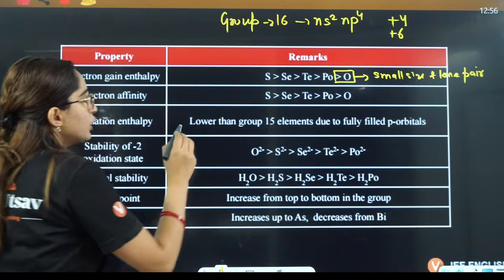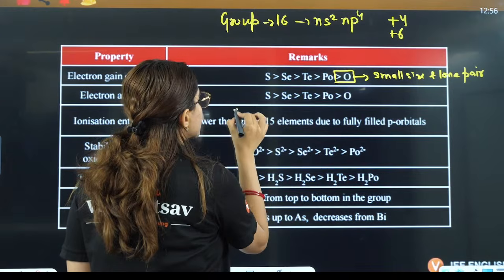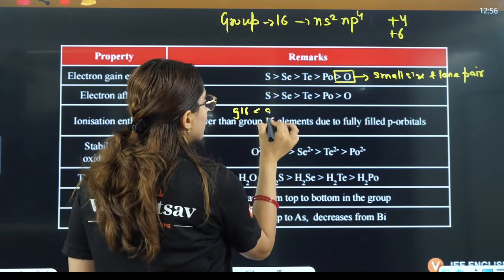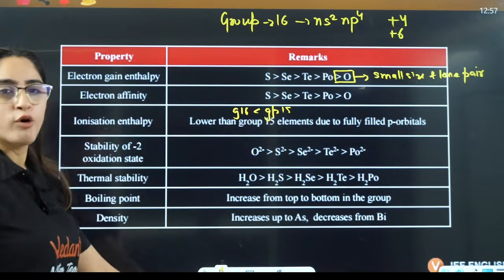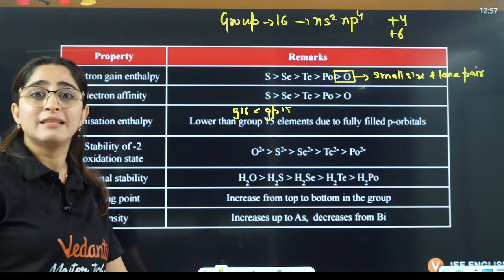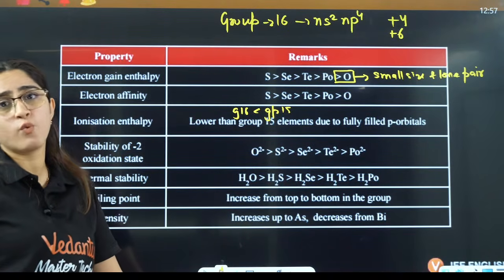Ionization enthalpy of group 16 is lower than group 15 elements. Group 15 elements are np3, that means half filled. They don't want to lose or gain.